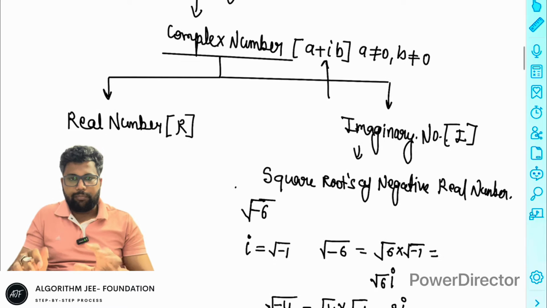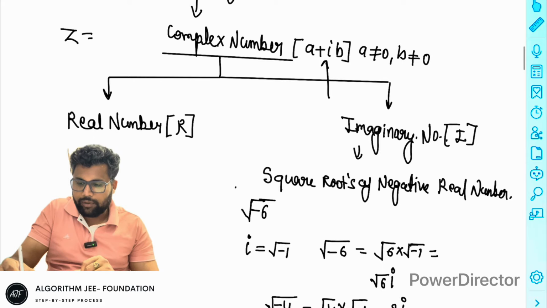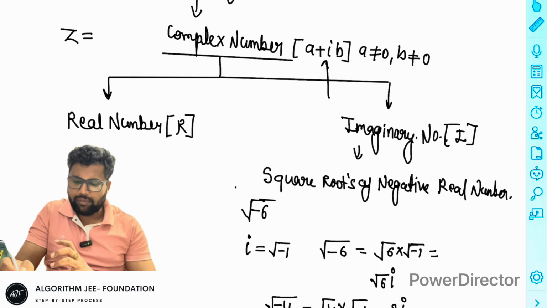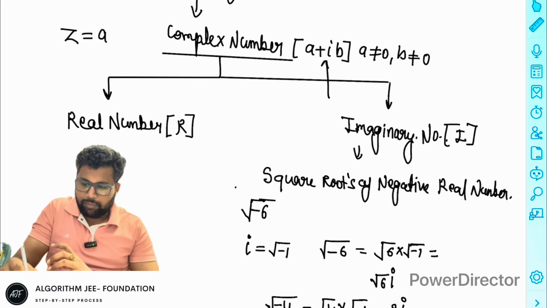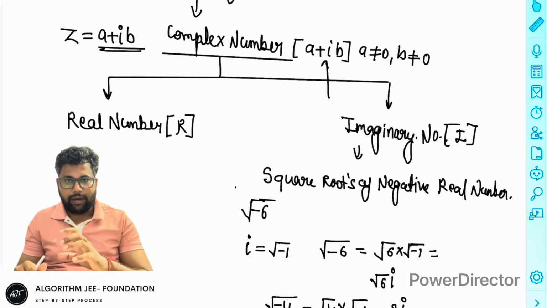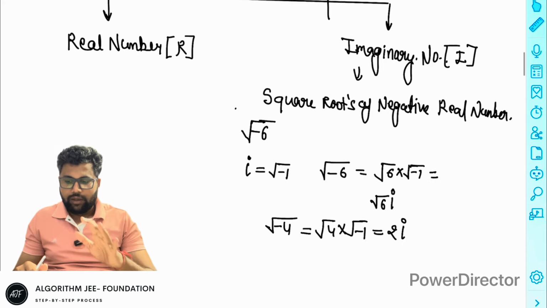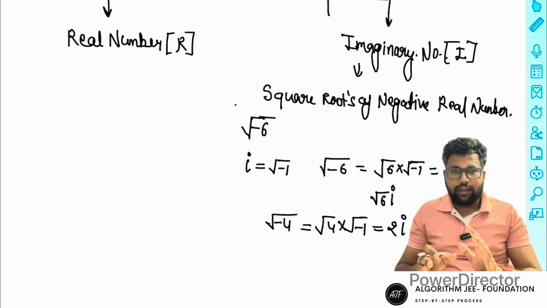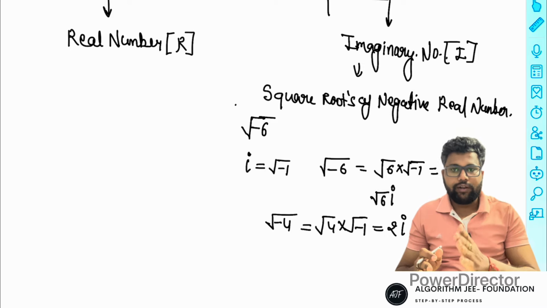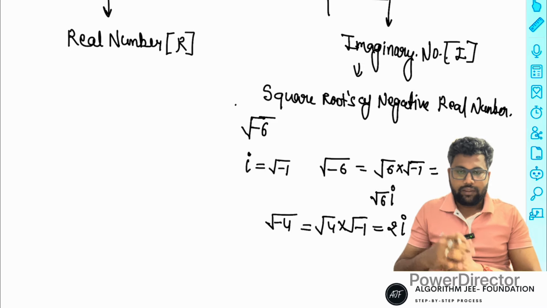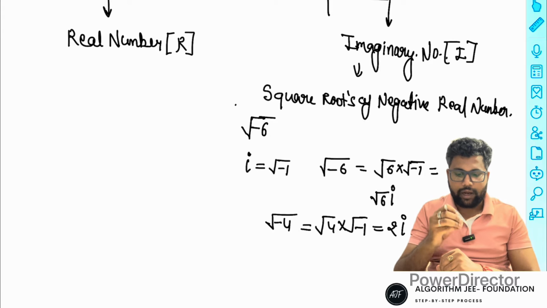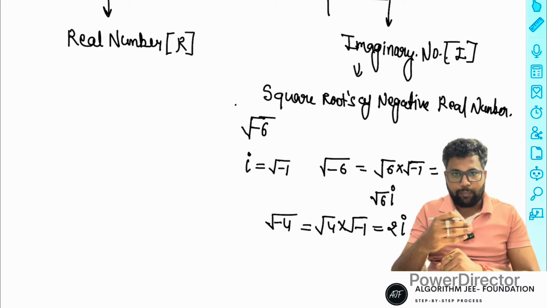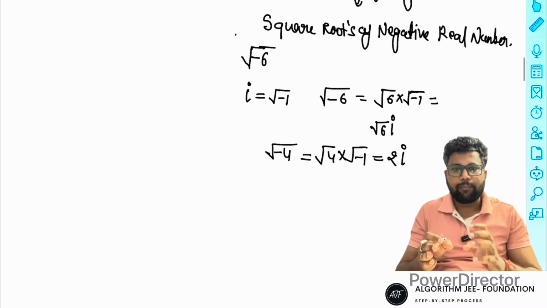Okay. And a complex number is represented by Z. Sometimes integers are also represented by Z, but a complex number is a plus b iota. So b iota is the imaginary part, and a is the real part. Imaginary or complex number is a totally different chapter in JEE Mains. At that time we will discuss iota also, because iota has lots of possibilities. I'll just discuss some possibilities here.